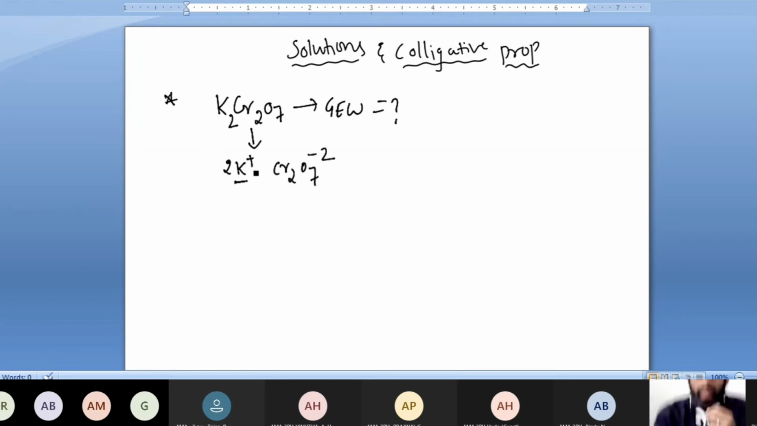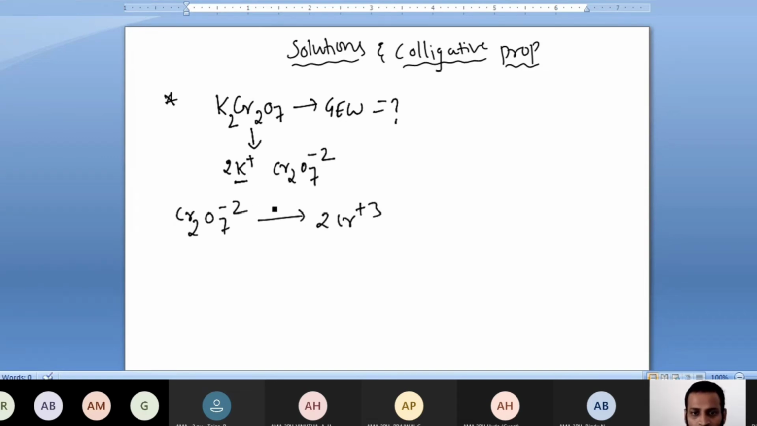Oxidation state: potassium is an alkali metal, so alkali metal is always +1. In Cr2O7 2-, chromium is a transition metal, so its oxidation state definitely changes. I'll tell you now the gram equivalent weight change of Cr2O7 2-. In acidic medium, Cr2O7 2- turns to 2Cr3+.